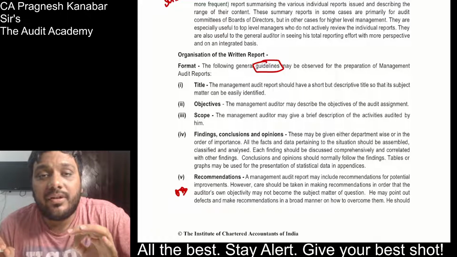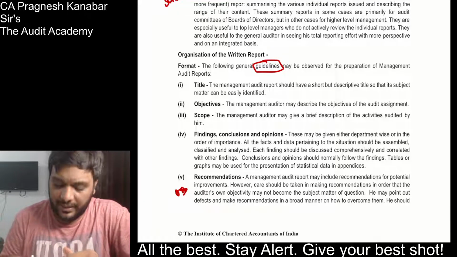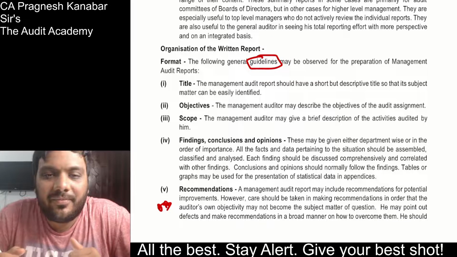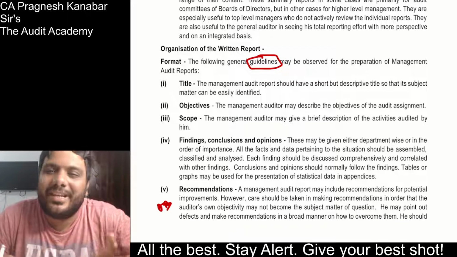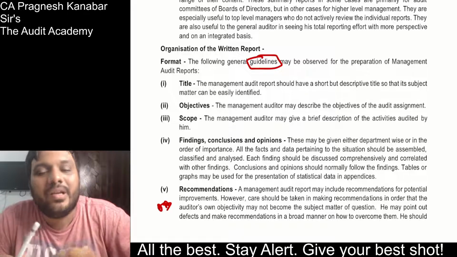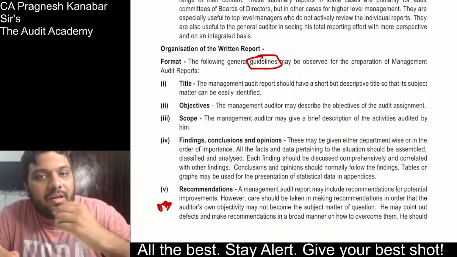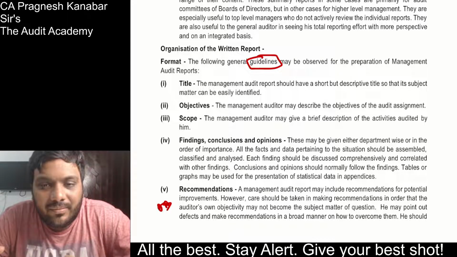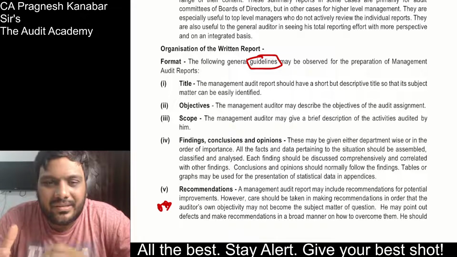So the formal written reports, what does organization mean? Look at this, they will say the guidelines to be followed while preparing a management audit report are: it should have a title, objective, scope, your recommendations or corrective actions, your observations, then the response from the management, and some summary of all the observations and responses.